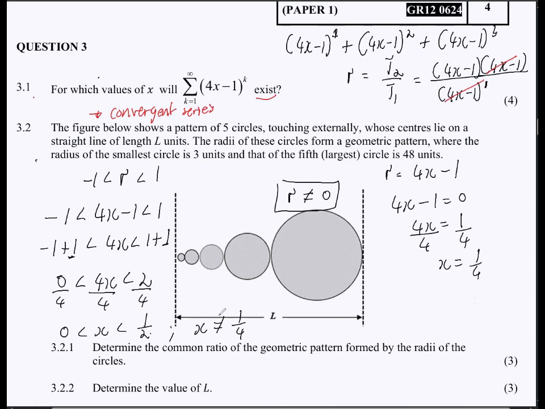So that means we must have a restriction that says X should not be equal to 1 over 4. Because if it becomes 1 over 4, that means we no longer have that convergent series. Matter of fact, we don't even have a series, right? We don't have the geometric series. So, okay, that's the most important part there that you needed to find.